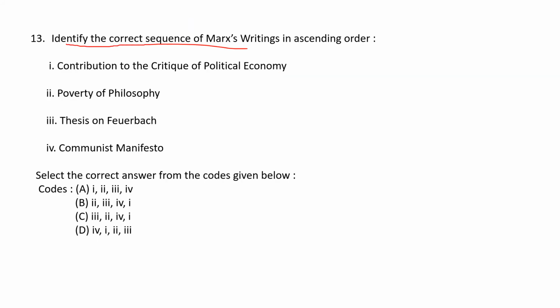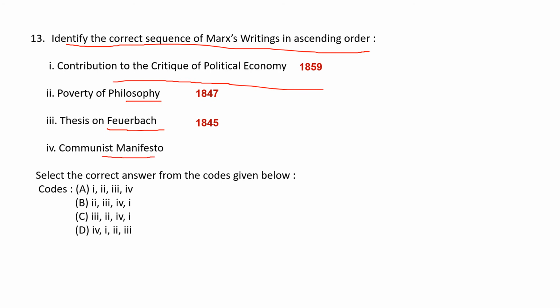Identify the correct sequence of Marx's writings in ascending order. Let us see one by one. Contribution to the Critique of Political Economy was published in 1859. Poverty of Philosophy was published in 1847. Theses on Feuerbach, published in 1845.